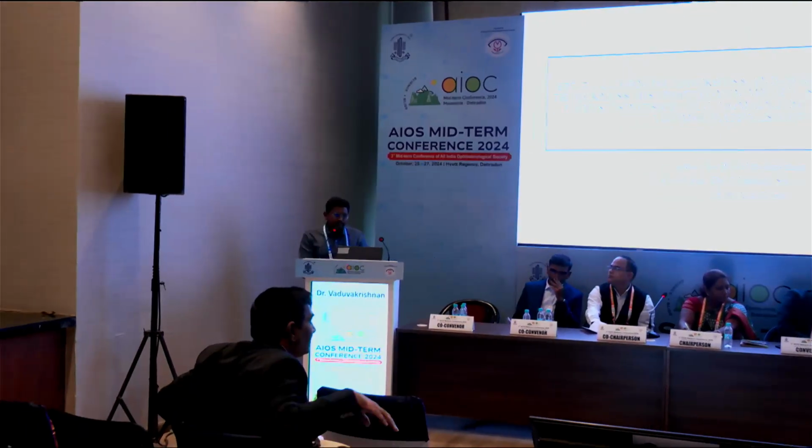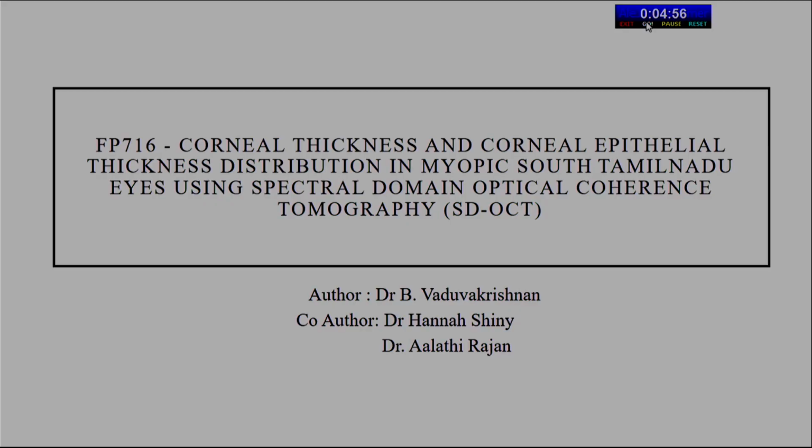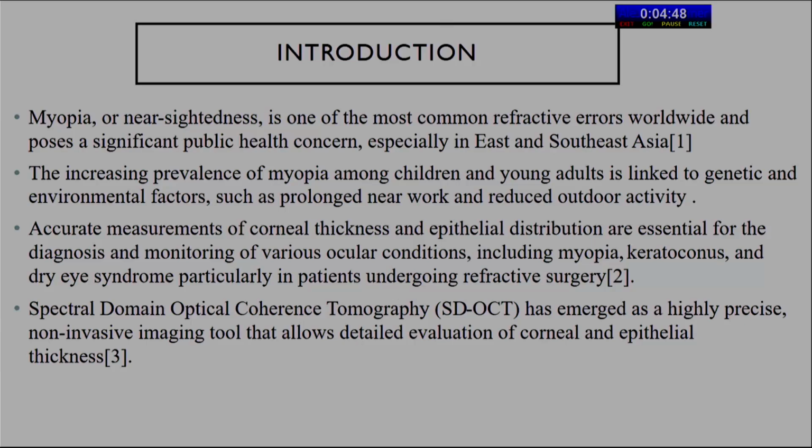Good afternoon. I am going to present a study about corneal thickness and corneal epithelial thickness distribution in myopic South Tamil Nadu eyes using spectral domain optical coherence tomography. Myopia, or nearsightedness, is one of the most common refractive errors worldwide and poses a significant public health concern, especially in East and South Asia. The increased prevalence of myopia among children and adults is linked to genetic and environmental factors such as prolonged near work and reduced outdoor activity.